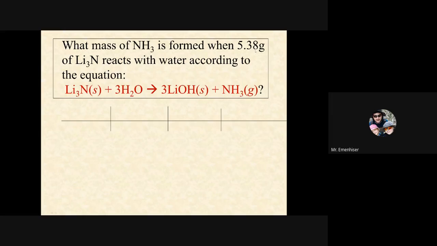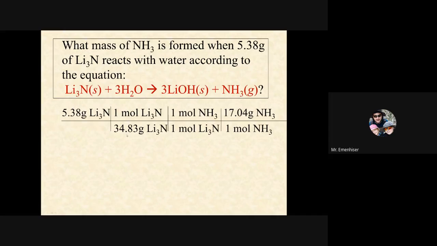So we're going to start with that 5.38 grams of lithium nitride and convert it to moles. So I know that 1 mole of lithium nitride is its molar mass, 34.83. And then I look at the balanced equation. I go mole to mole. Okay, and we might want to double check if this equation is balanced.